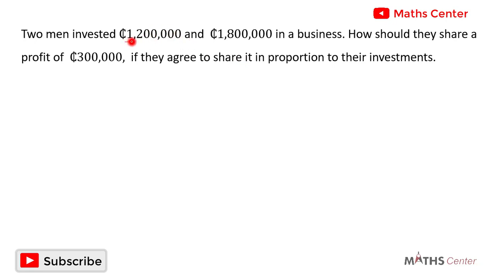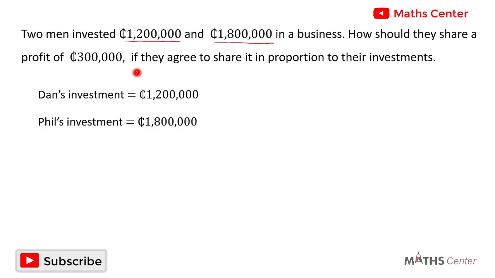The first man invested 1.2 million cedis and the second man invested 1.8 million cedis. Let's call the first man Dan and let's call the second man Phil. So Dan's investment is 1.2 million cedis and Phil's investment is 1.8 million cedis.